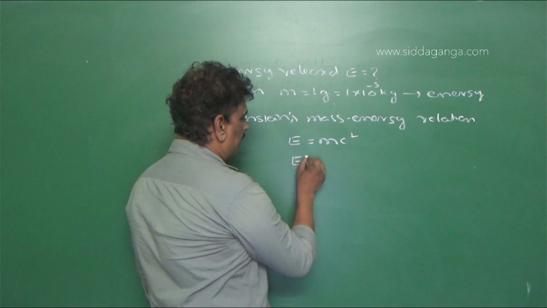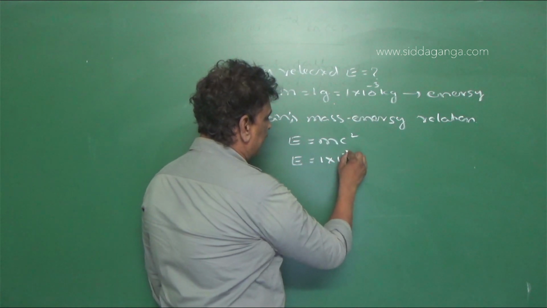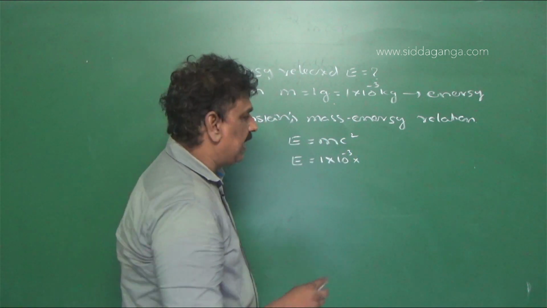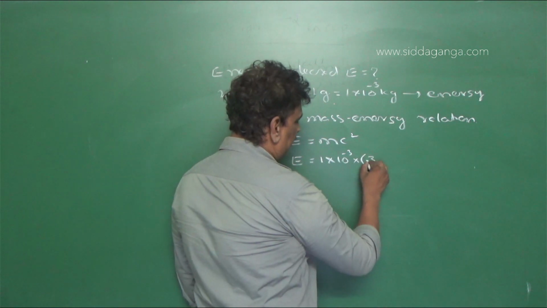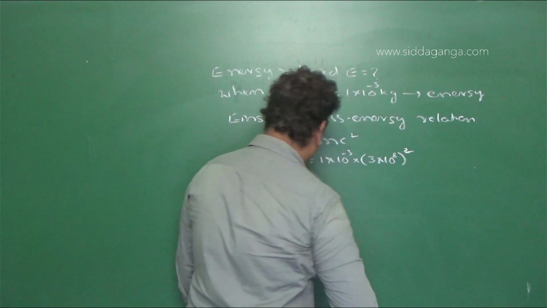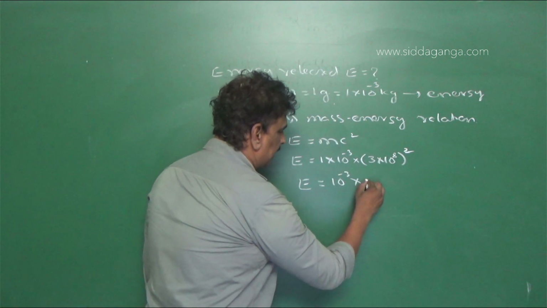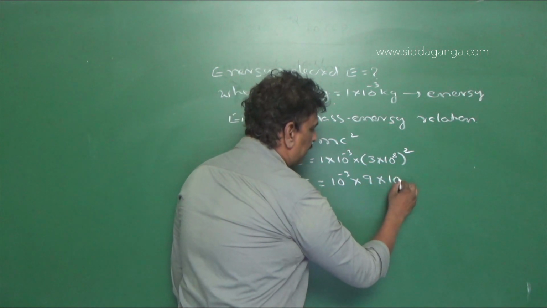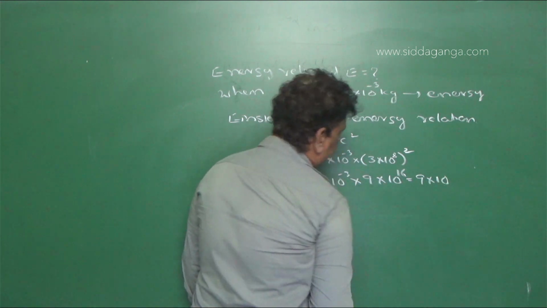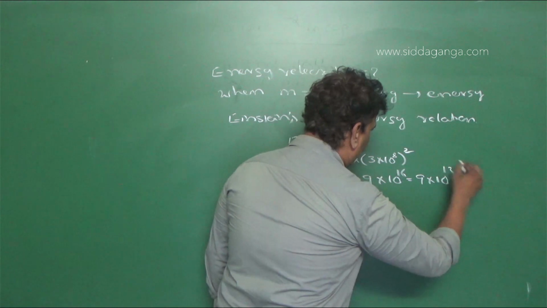So E is equal to mass in kg, 1 into 10 power minus 3, into c, where c is the speed of light in vacuum. Its value we know is 3 into 10 raised to the power of 8, whole square, or E is equal to 10 power minus 3 into 9 into 10 power 16, that is equal to 9 into 10 power 16 minus 3, 13 joule.